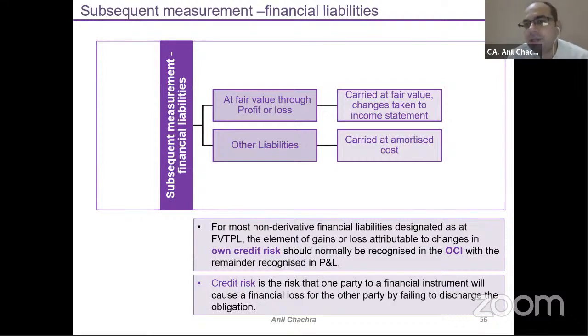For the financial liability, for the subsequent part, there are two methods. One is fair valuation through profit and loss. Another is amortized cost. Amortized cost means the amortization schedule will remain applicable for the subsequent years. And in terms of fair valuation through profit and loss, the FVTPL method, you need to measure your liability each and every year, right? Otherwise the function would remain the same.